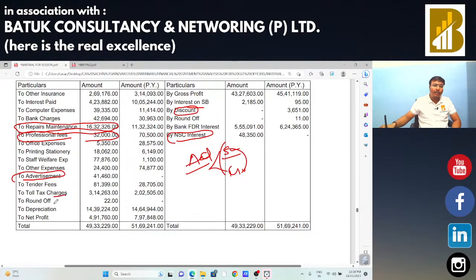Tender fees and depreciation, rounding off is okay. So this is the basic financial statement. We need to check the things accordingly.